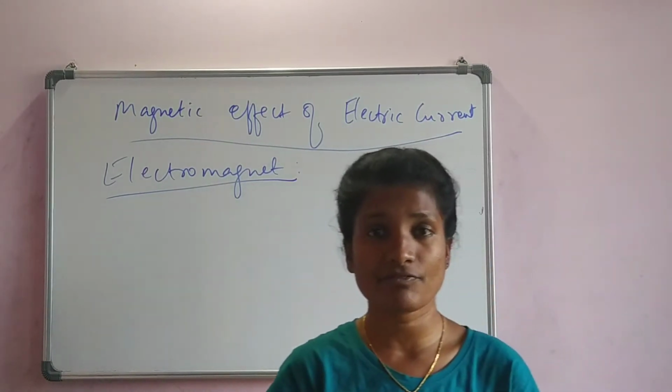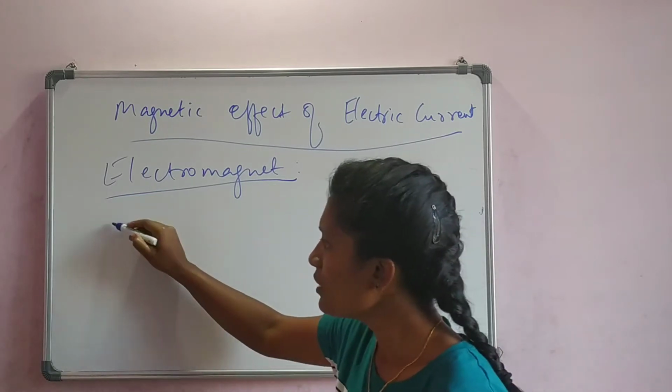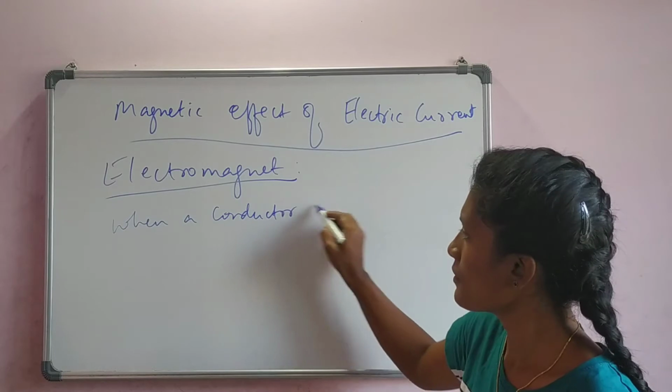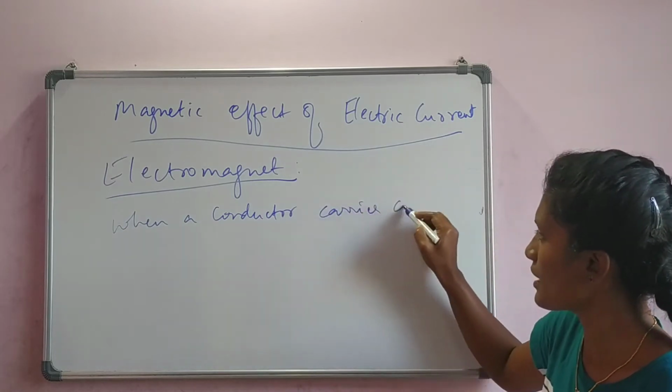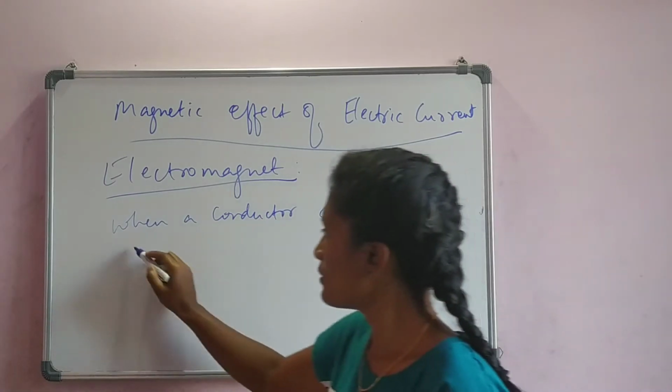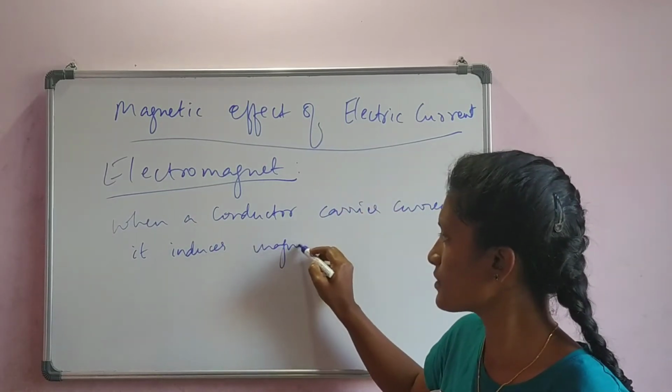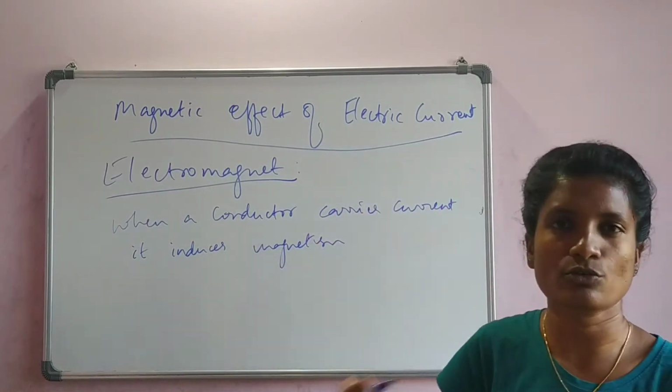So how can we define this? When a conductor carries current, it induces magnetism around it. It's the same definition we are using repeatedly.